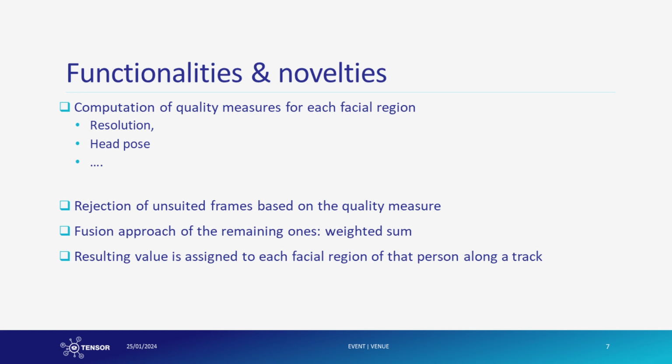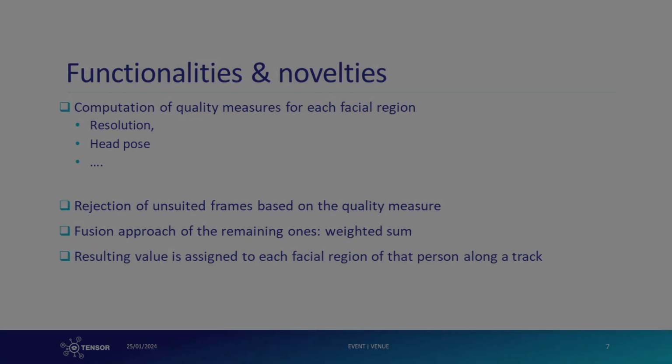Not every frame along a track is suitable or necessary for this purpose. We utilized various quality metrics to select appropriate frames based on criteria such as facial resolution and pose. Each facial image region is then assigned a quality score that serves as a weight for its estimation and to exclude unsuitable frames. The final estimation is the weighted average of all selected facial regions and is attributed to each frame of the individual in the video.